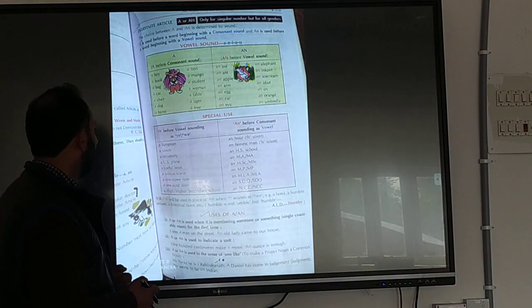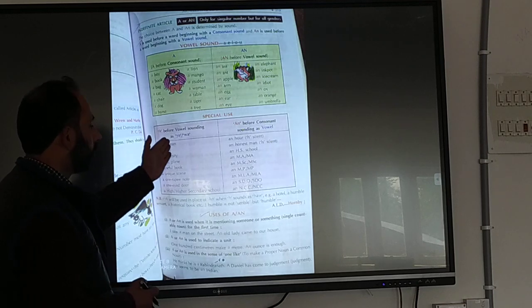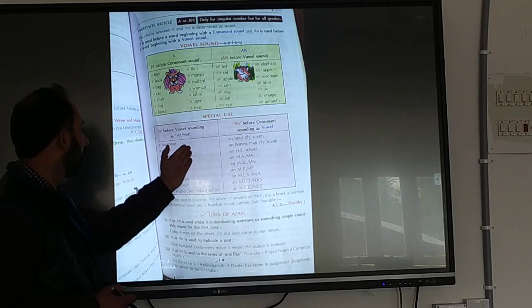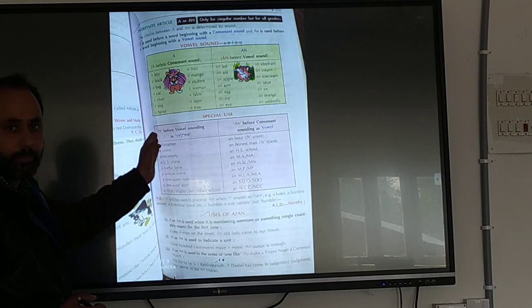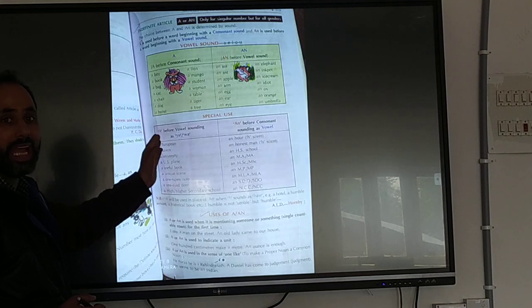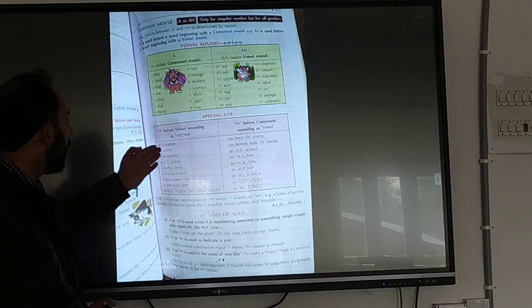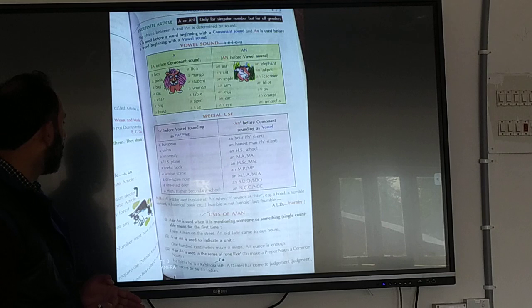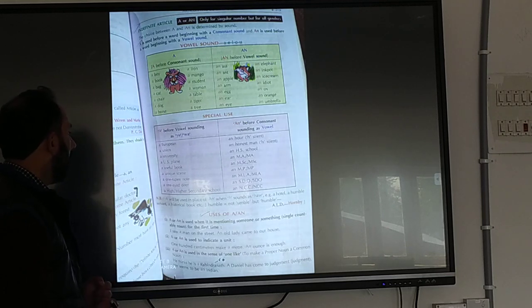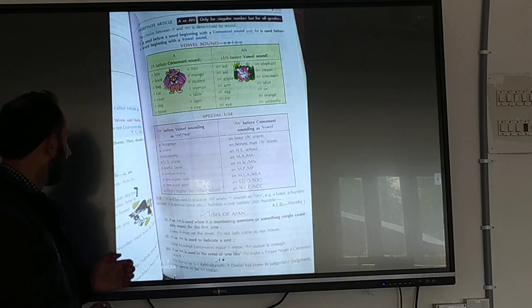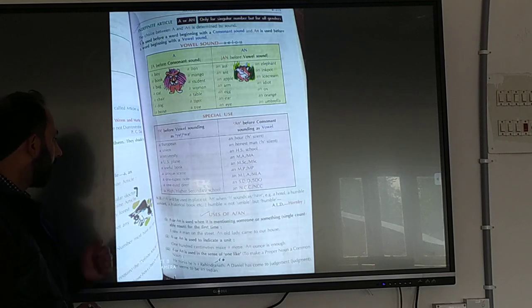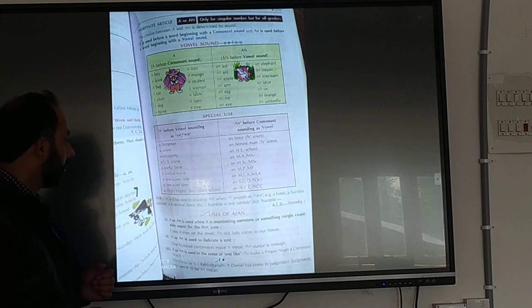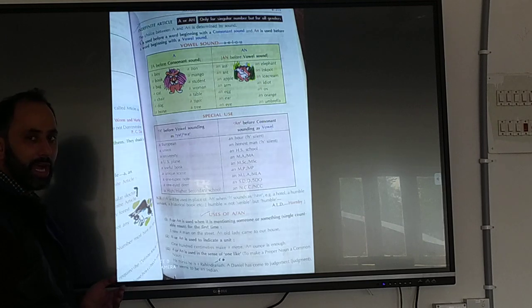A is used before vowels having the sound yo or wo. Those which have a yo or wo sound, there we use a, even though they start with vowel alphabets. A European, not an European. A union, a university, a US plan, a useful book, a unique scene, a one rupee note, a one-eyed, a high or higher secondary.